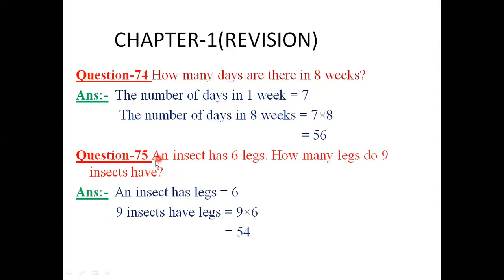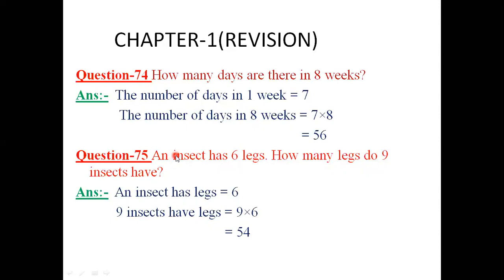Now here is question number 75. An insect has 6 legs. How many legs do 9 insects have? Once again, the number of legs of one insect is given, and we have to find the number of legs of 9 insects.